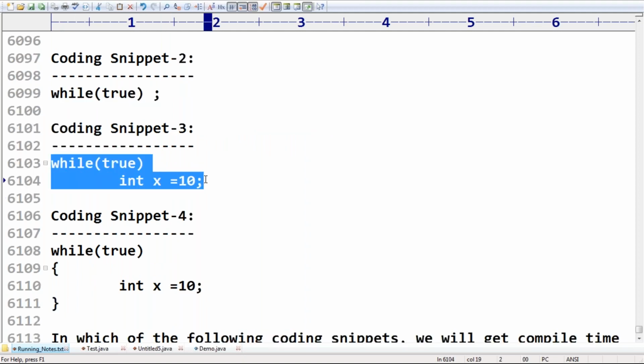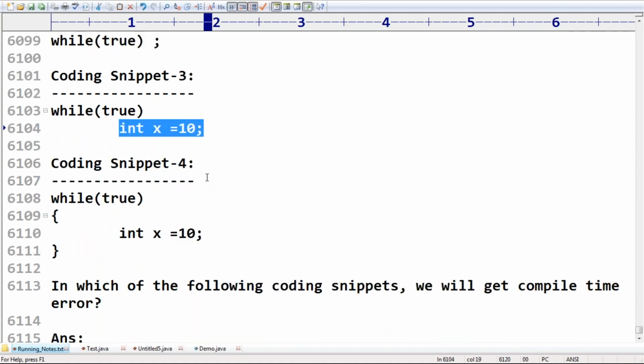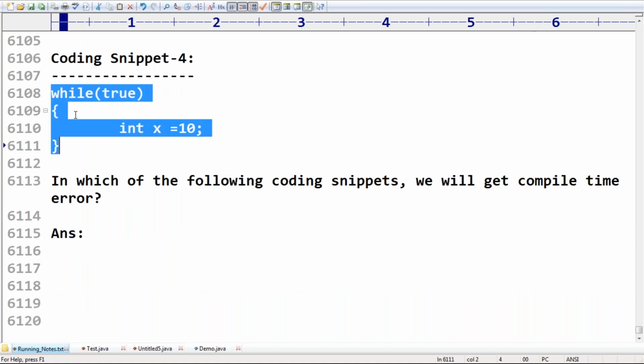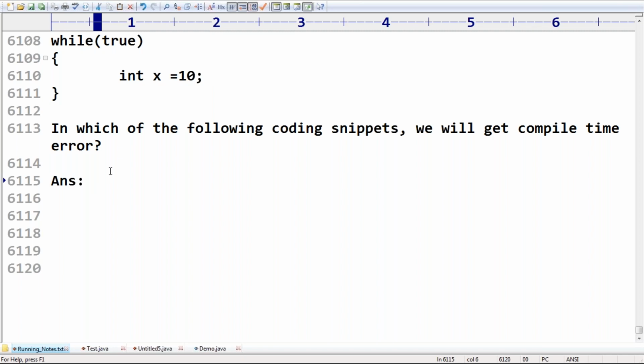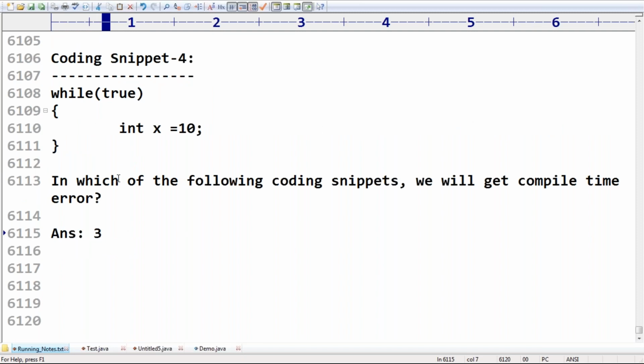Next, while of true, int x is equal to 10: this is invalid, because without the curly braces only one statement is allowed, and that statement should not be a declarative statement. But here I took a declarative statement, that's why it is not allowed. But coding snippet 4 is with the curly braces, so happily we can take it, no problem at all. So we get a compile time error in case 3.